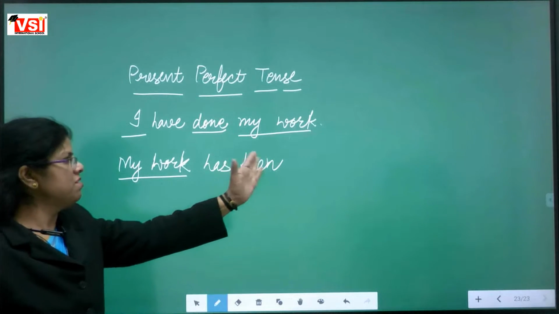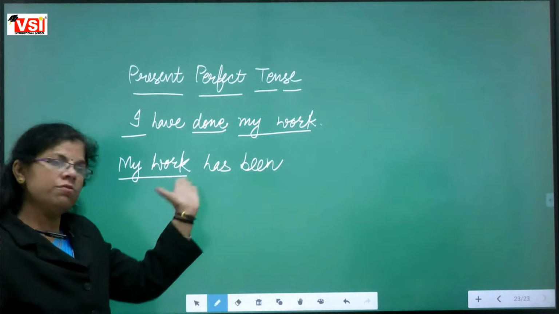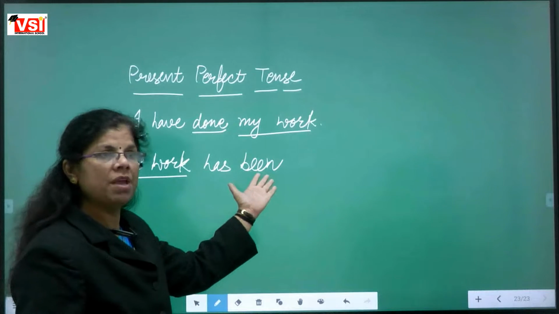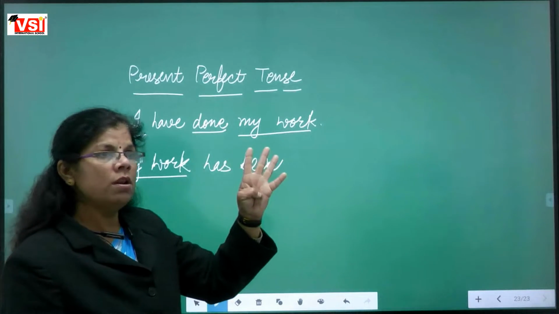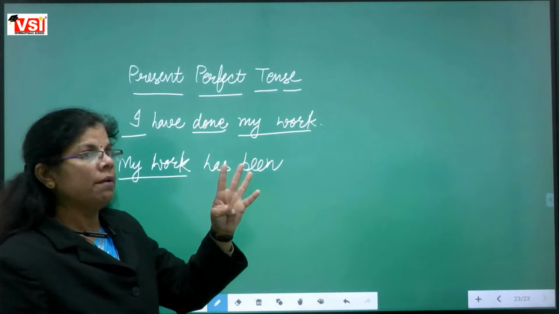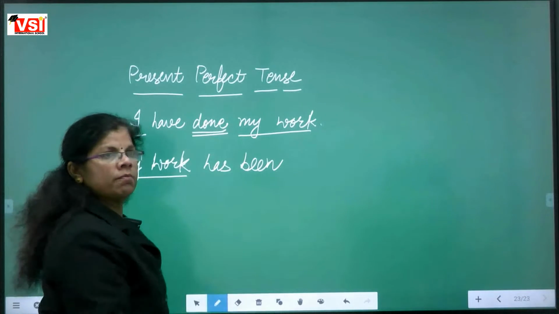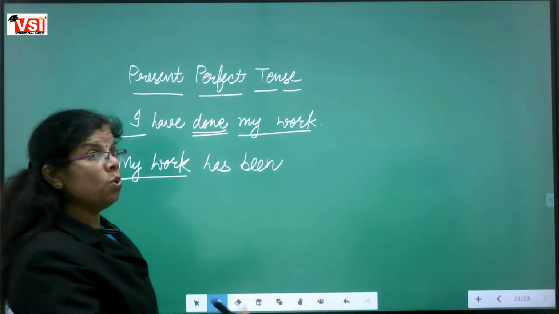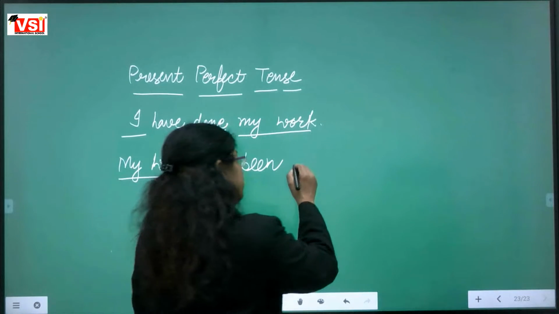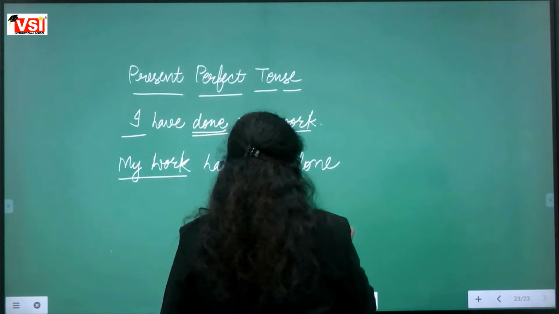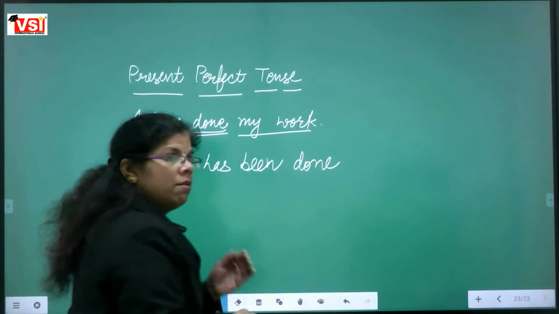Second rule means the form of be. We are using been here, which is the third form of be. Then the third rule: verb's third form. And this is already the third form. Is it or not? Yes, ma'am. Do, did, done. Already we are using the third form, so we will use the same. Fine. Next rule, by preposition.